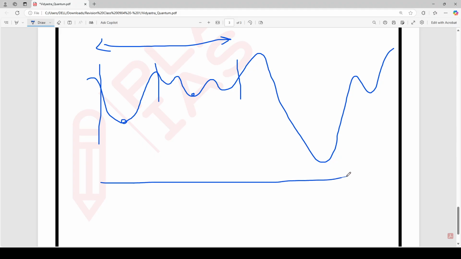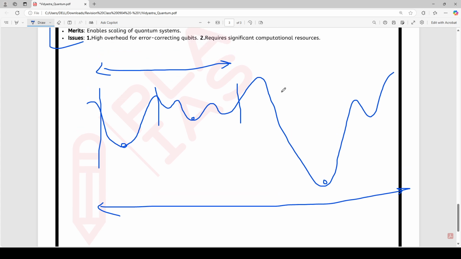But if I talk about the whole area, then the minimum is this one. We are not interested in finding this or this. We are interested in finding this one, the best, because we want to find the global minimum.